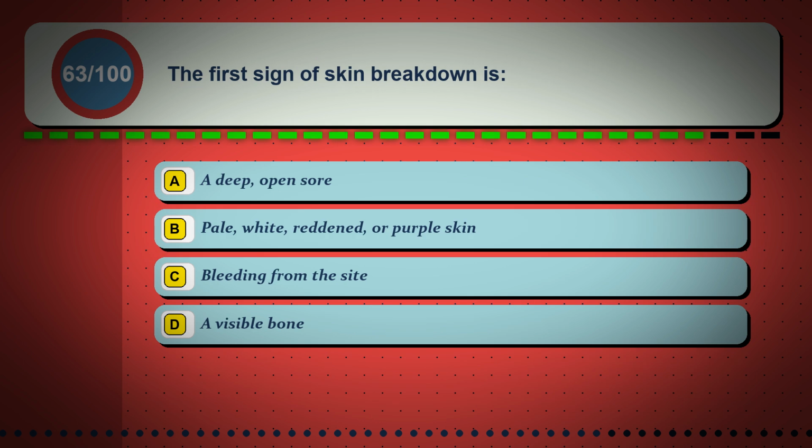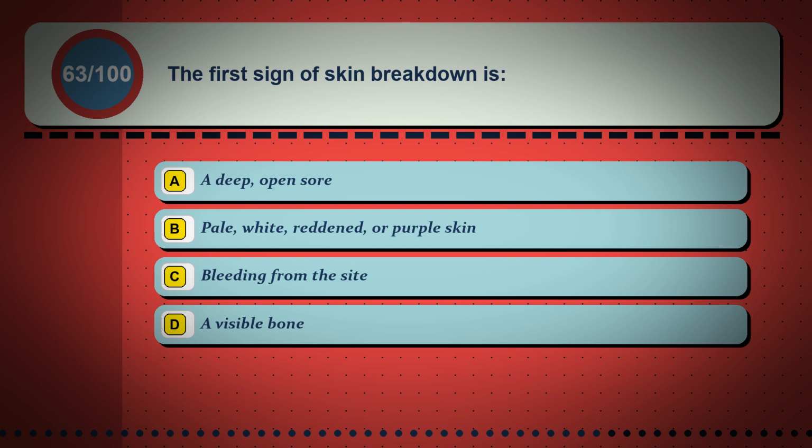Question 63. The first sign of skin breakdown is: Option A. A deep, open sore. Option B. Pale, white, reddened, or purple skin. Option C. A bleeding from the site. Option D. A visible bone.